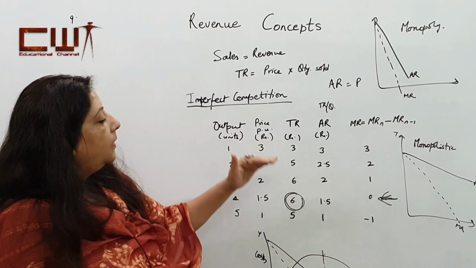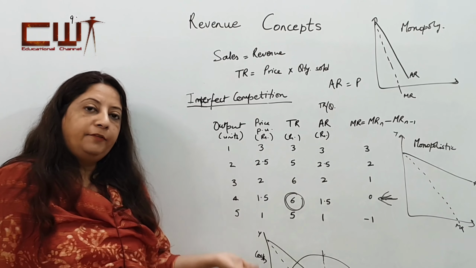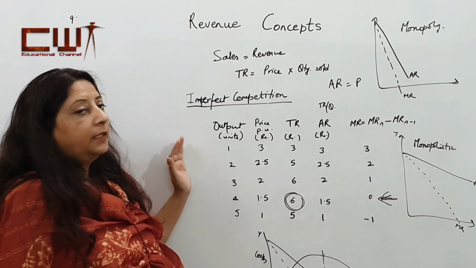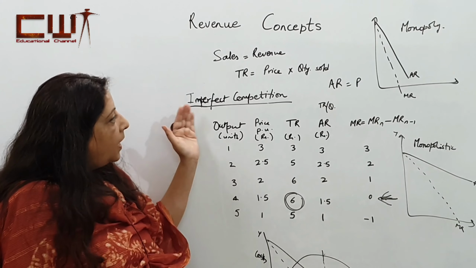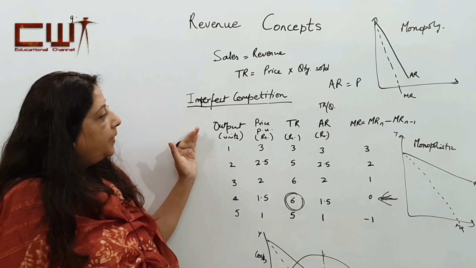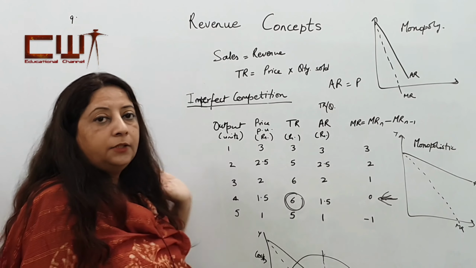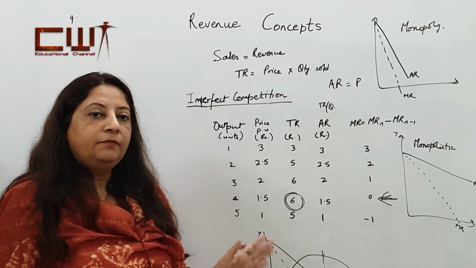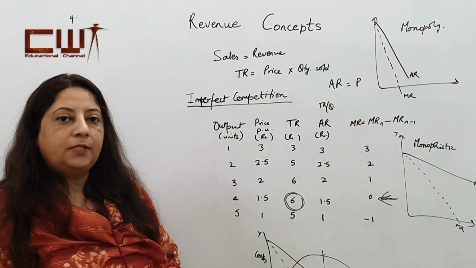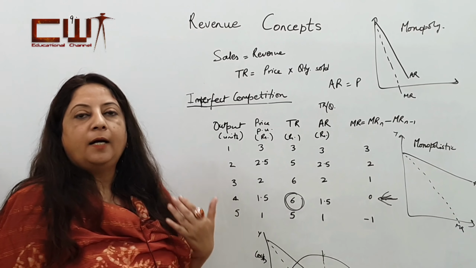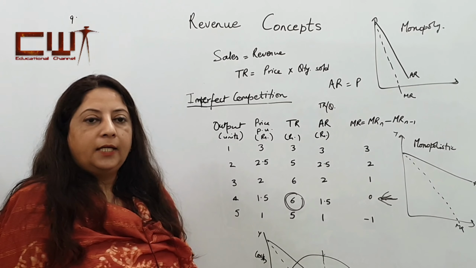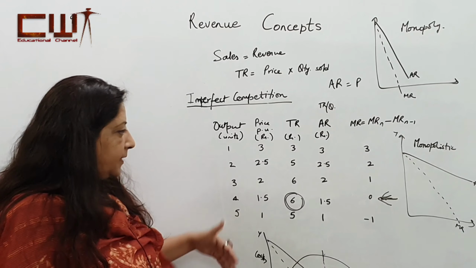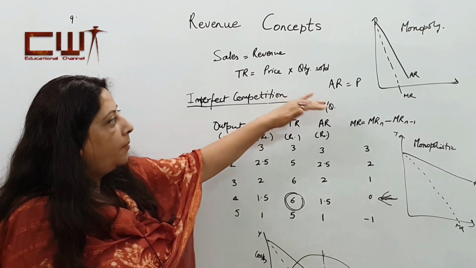So these are the revenue forms and revenue curves, along with the table which is explained under the revenue concepts under different market forms. Now please understand, these all forms are in the short run. In the long run, with all factors of production being variable, we can change the scale of operations and therefore all factors become variable. So in the long run, what we will have is a normal situation, not exceptional cases.